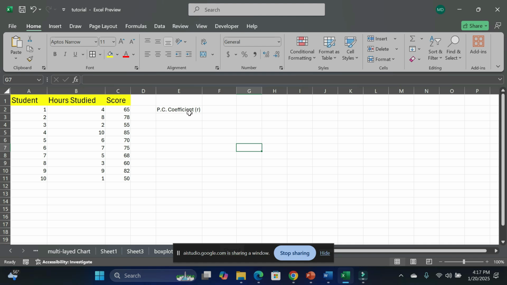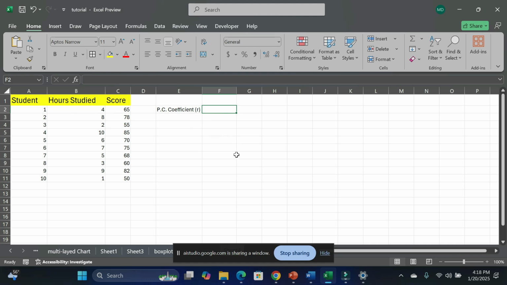This PC coefficient is actually Pearson correlation coefficient, and I don't know how to calculate this Pearson correlation coefficient. Keep in mind that there are actually three columns: the student, hours studied, and score. So I have to find out the Pearson correlation coefficient using these two columns. Can you help me find the Pearson correlation coefficient using the data given over here?